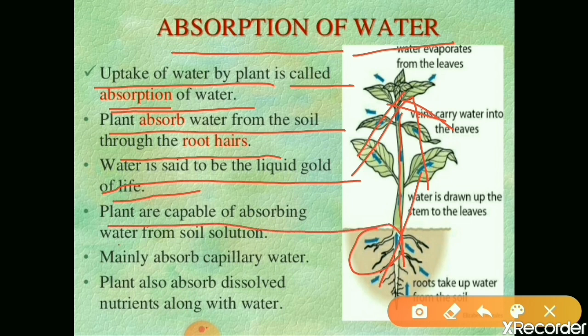Plants are capable of absorbing water from the soil solution. So what water is present in the soil? That water only the plant can absorb. Mainly they absorb capillary water. What is capillary water? The water present in the ground we call capillary water. This capillary water only the plant can absorb. Plants also absorb dissolved nutrients along with water. The dissolved nutrients present in the water also move along with this absorbed water.